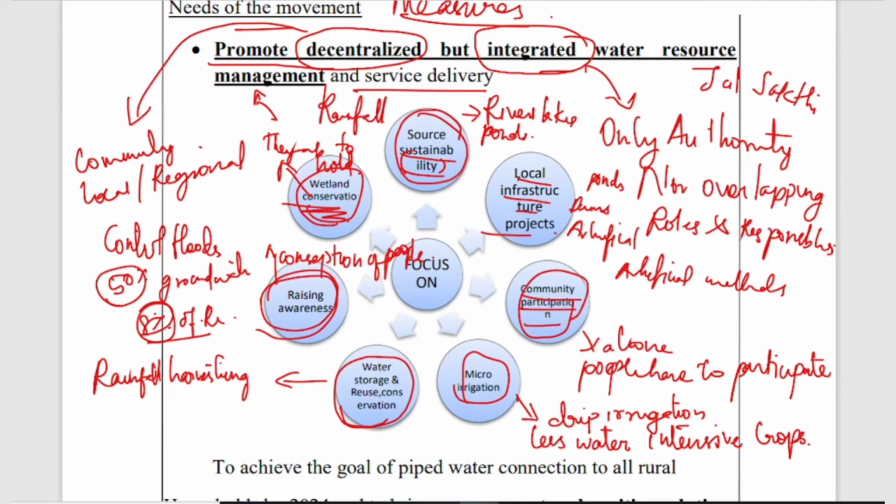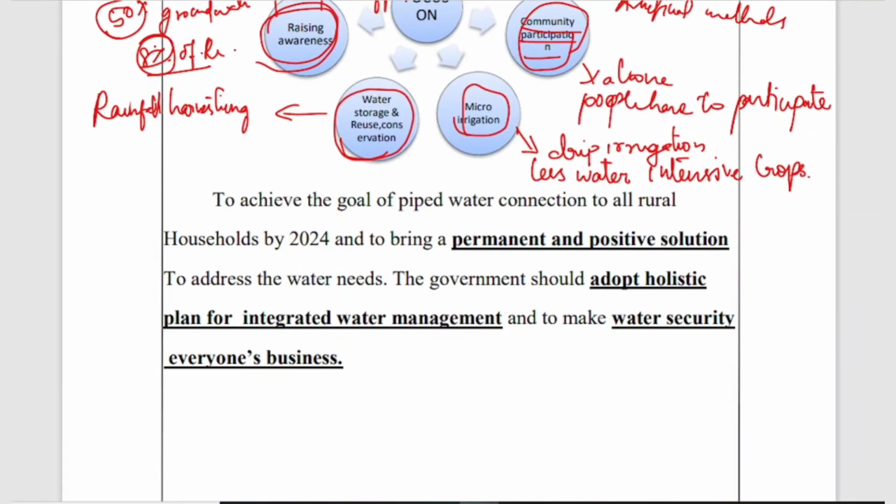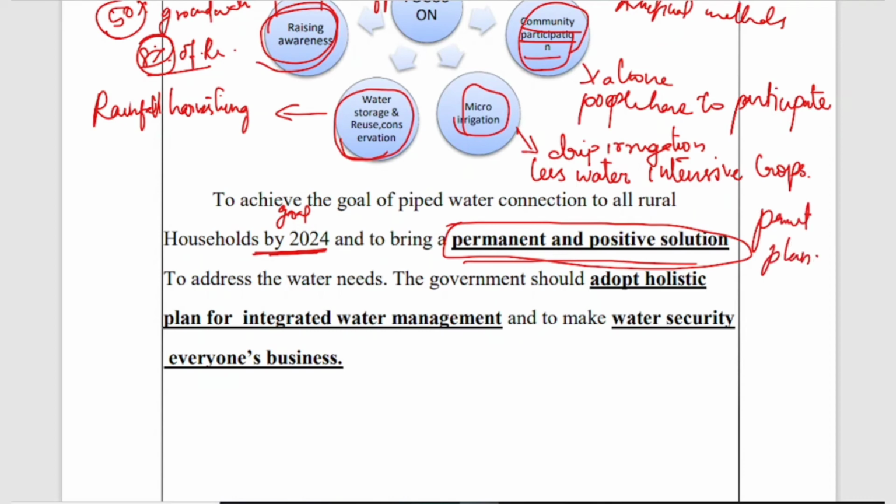Then the next thing is the conclusion part. In the conclusion, I am concluding that we have to achieve the goal of piped water connection to all rural households by 2024. That is a goal of our government currently, and we have to bring a permanent and positive solution for water conservation. We have to adopt a permanent plan, a permanent management system in India related to water management. And to address the water needs, the government should have a holistic plan for integrated water management.